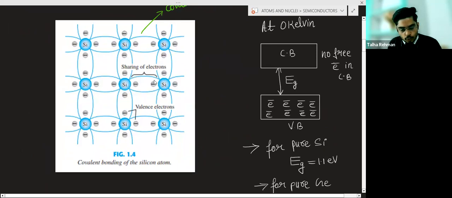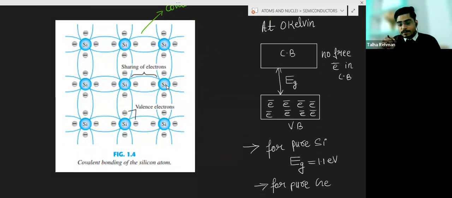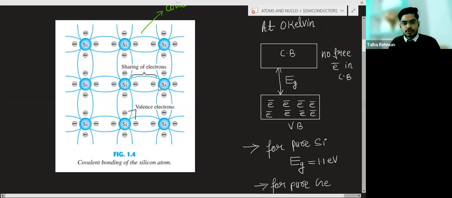Now this is the covalent bond. This silicon and this silicon are forming a covalent bond, and a covalent bond is formed by sharing of electrons. So one electron of this silicon and one electron of this silicon, by sharing, form a covalent bond between them.